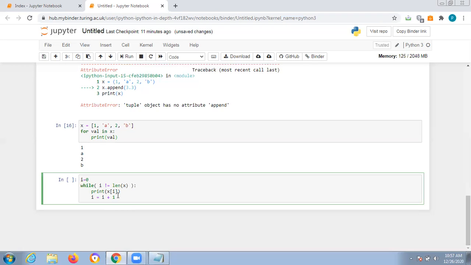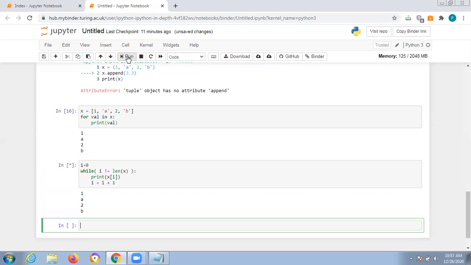You are just opening the left parenthesis. If i is not equal to length of x, if this condition is satisfied, it will print x of i, and i will be incremented. It increments until this condition is satisfied: if i is not equal to length of x, i is equal to i plus 1. Then what is your next step? If you run this program, you're getting the same thing, right? Why are you getting this?